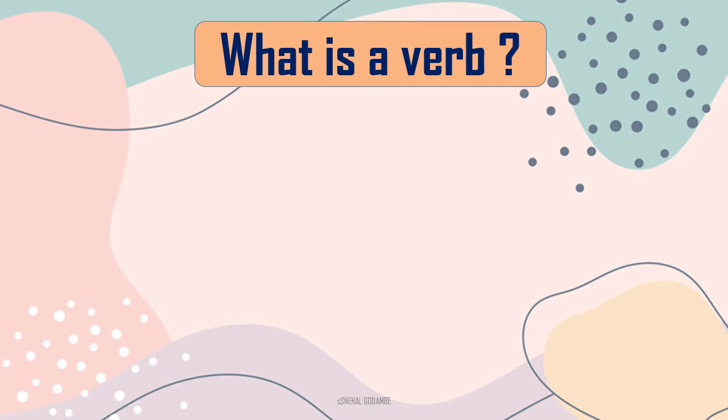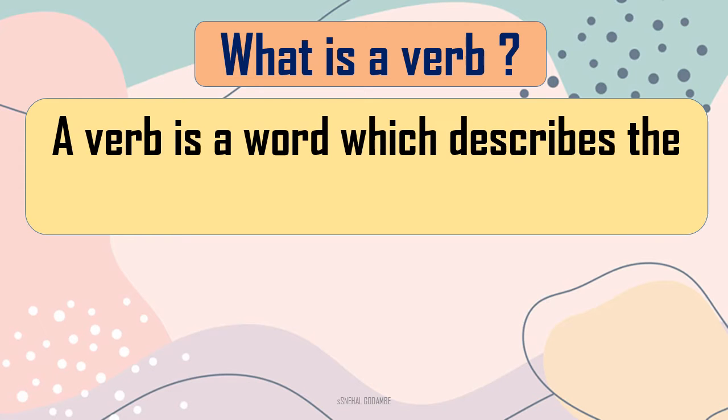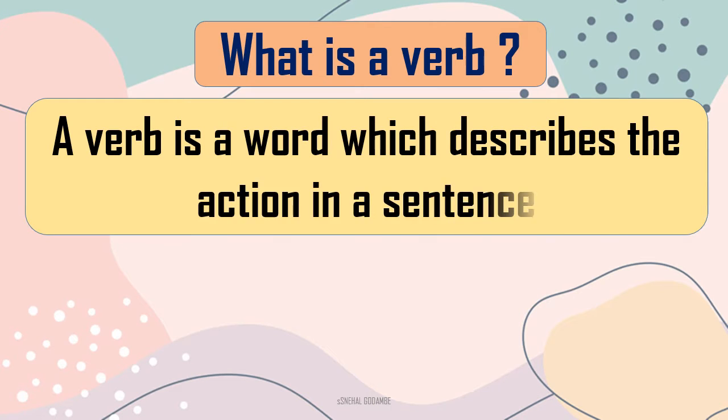So what is a verb? We will see a simple definition. A verb is a word which describes the action in a sentence. You know, there are so many action words: to play, to jump, to dance, to sing, to cook, to read, to write. So many actions we are doing from morning to night, and all these actions are described with the verb.